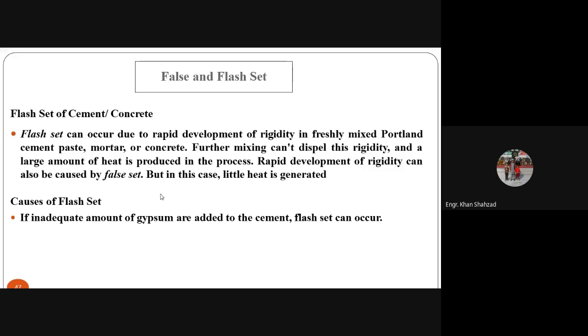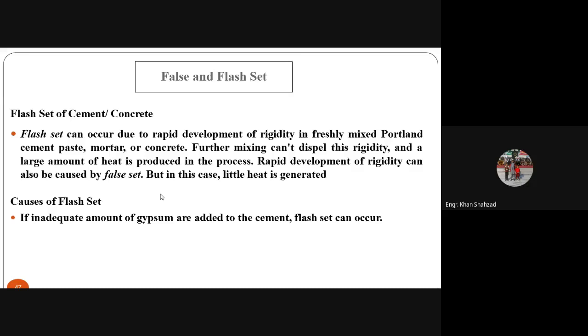The last one is the flash set of cement concrete. Flash set can occur due to rapid development of rigidity in freshly mixed Portland cement paste, mortar or concrete. In this process, a rapid development of rigidity will take place when we are adding water to the cement paste or to the mortar or to the concrete. Further mixing can't dispel this rigidity.